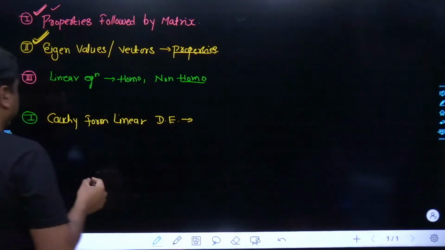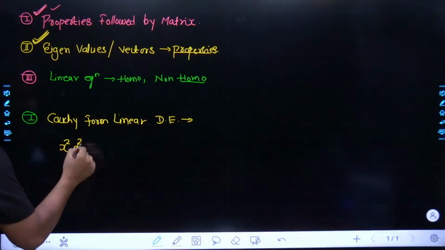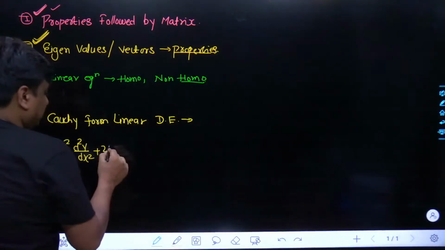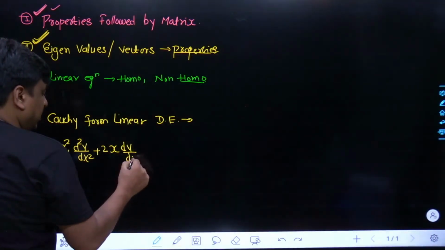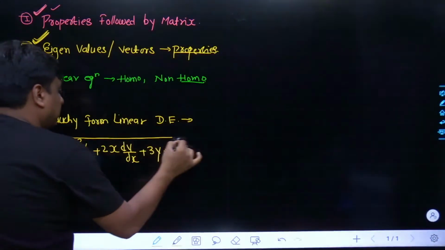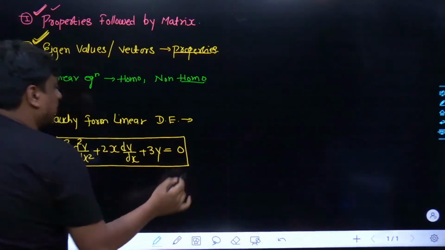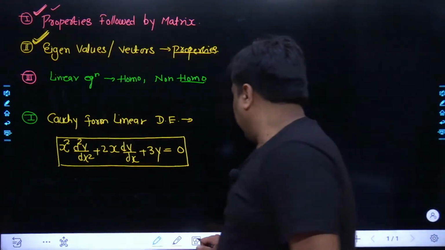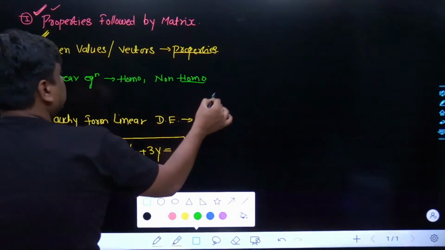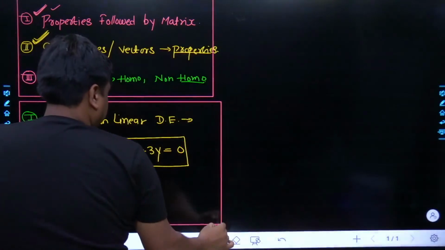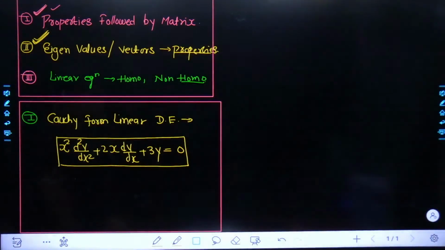Probably you must have seen this kind of problem, like x squared d²y/dx squared, maybe plus 2 times x times dy/dx, and similarly you may also have 3 times y equals maybe 0. This kind of problem is very important, specifically for IIT KGP. So I would suggest to all of us, focus more on this topic, and this is the Cauchy's form of the linear differential equation. Yes.